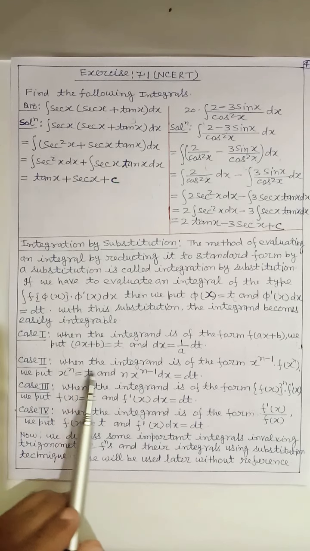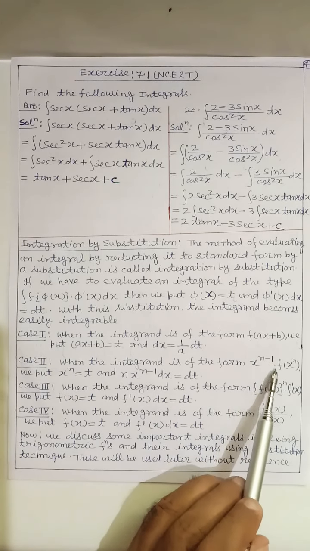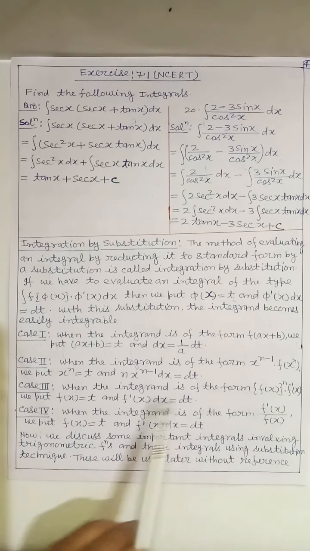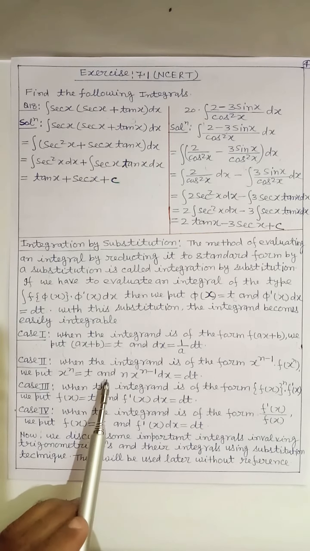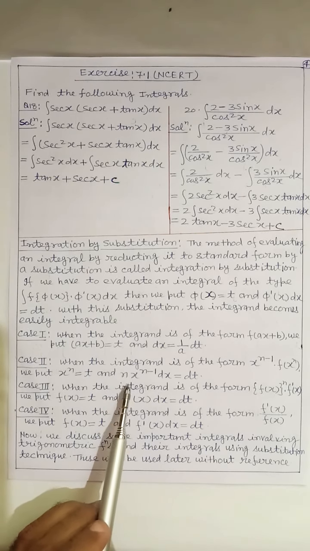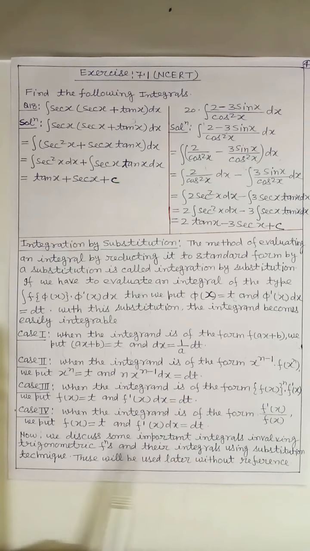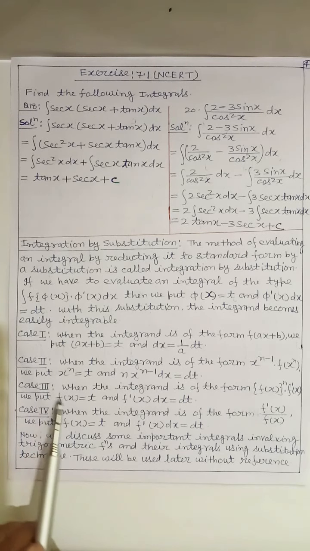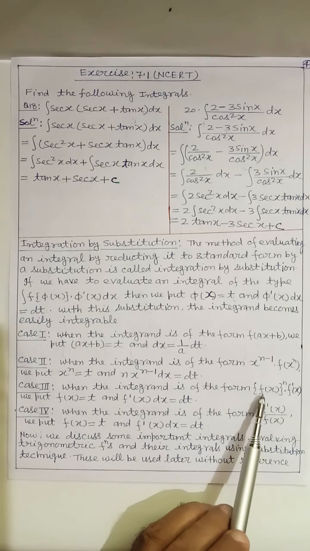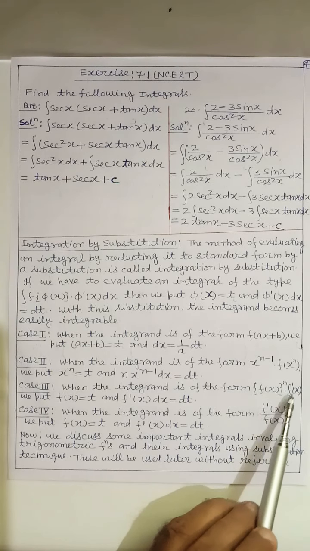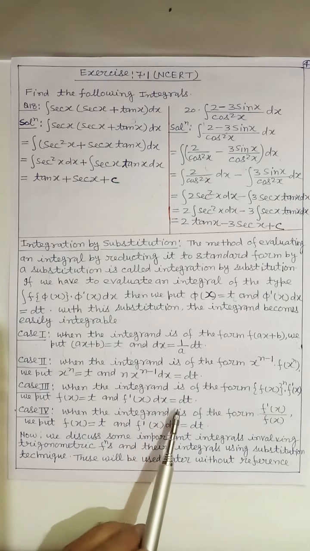Case 2: when the integrand is of the form x^(n-1) f(x^n), in this case we put x^n equal to t and correspondingly x^(n-1) dx equal to dt. Case 3: when the integrand is of the form [f(x)]^n f'(x), we put f(x) equal to t and f'(x) dx equal to dt.